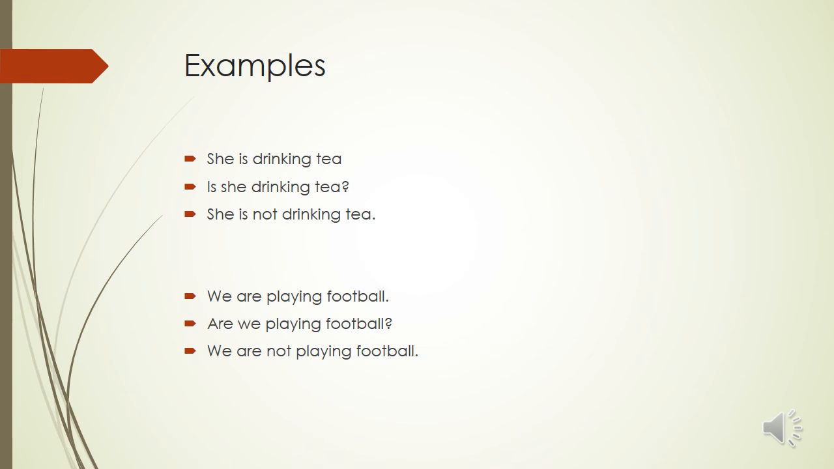Here are some examples of assertive, interrogative and negative sentences in present continuous tense. You can have a look at these examples, and I'll see you in the next video with past continuous tense.